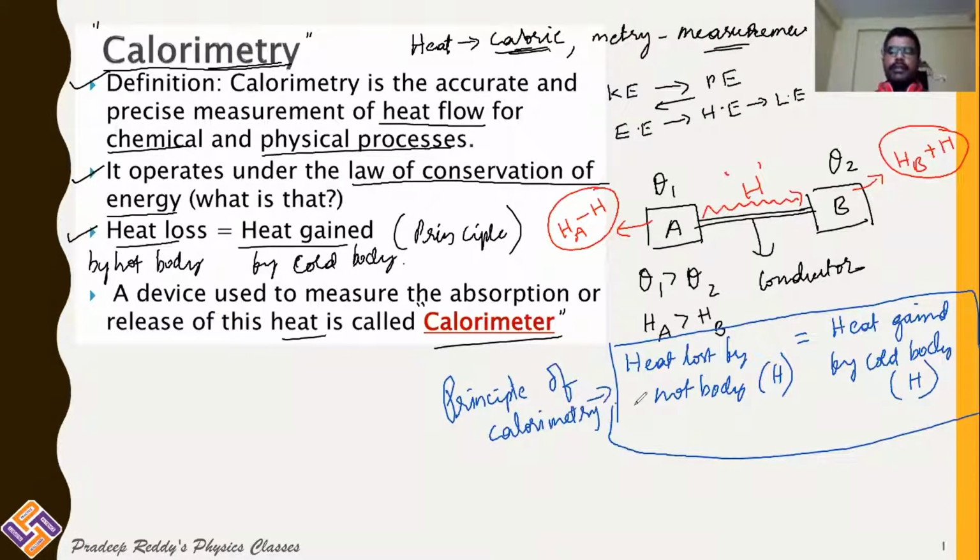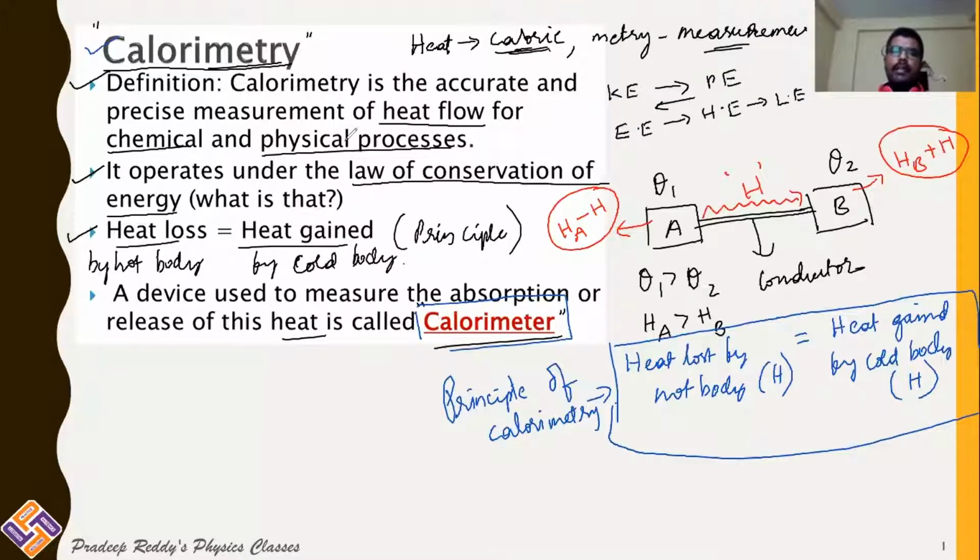So the principle of calorimetry is heat lost by the hot body is equal to heat gained by the cold body. And this is a very important part of thermal properties of matter. Pay attention. Calorimetry is the study of heat energy, and it operates under the law of conservation of energy. The device used to measure absorption or release of heat energy is called a calorimeter.